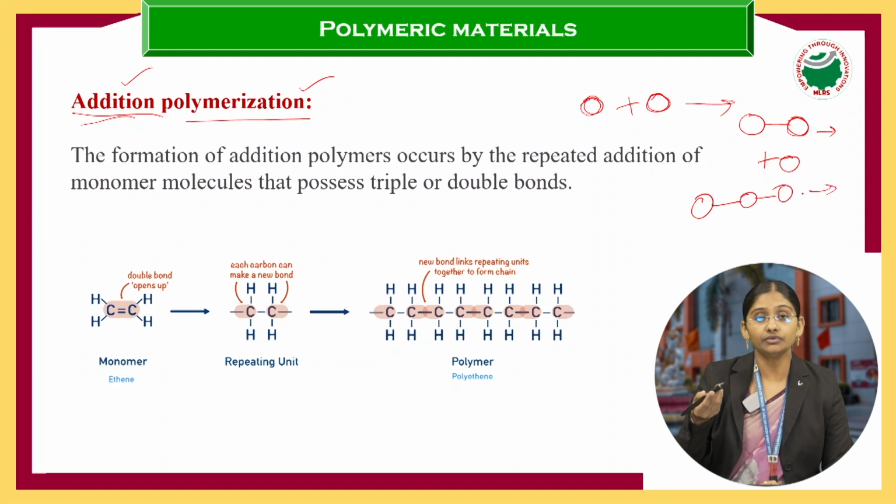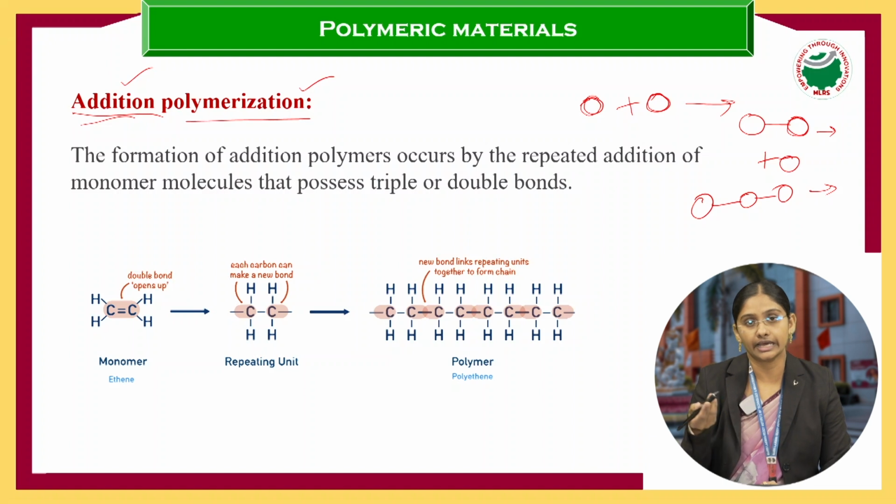Like this, adding of the monomers takes place, so the chain increases. That's why the polymer chain grows, and this is also called chain growth polymerization.